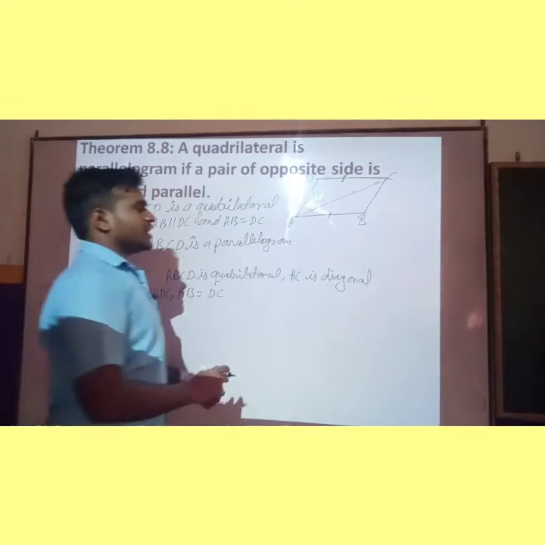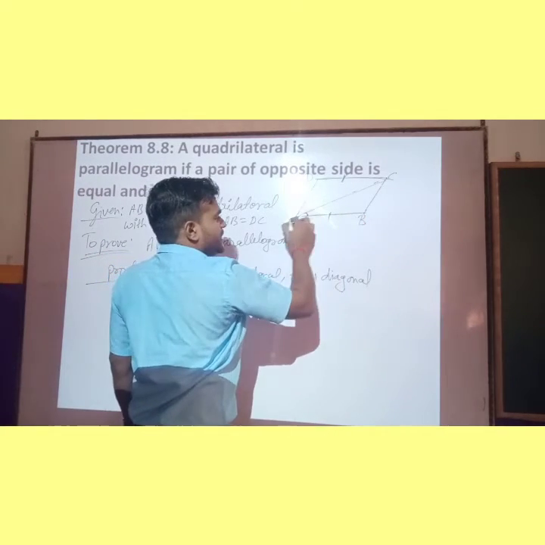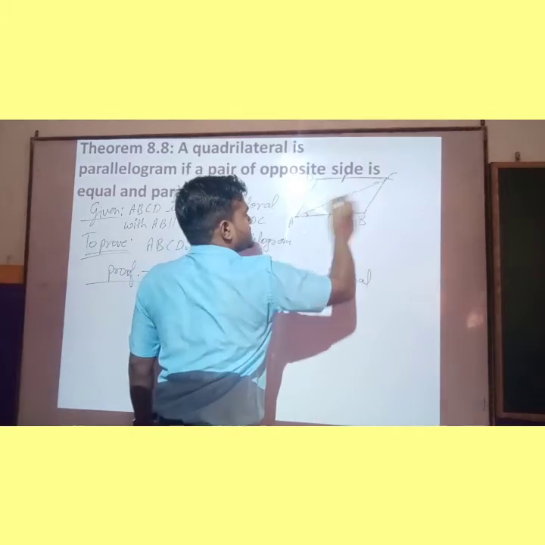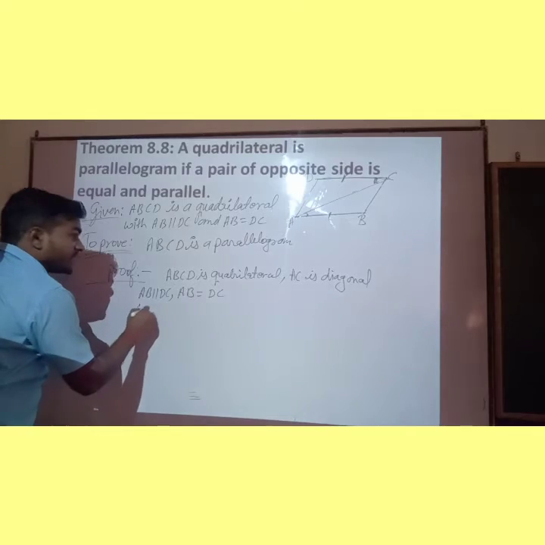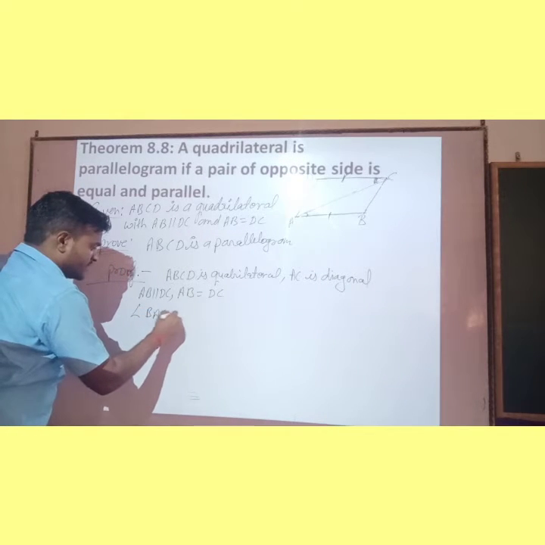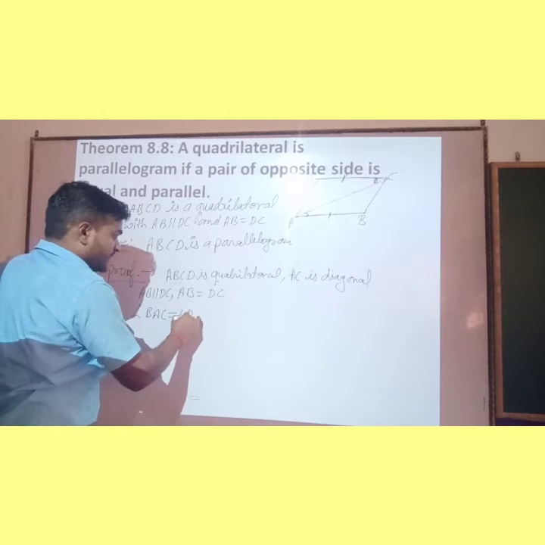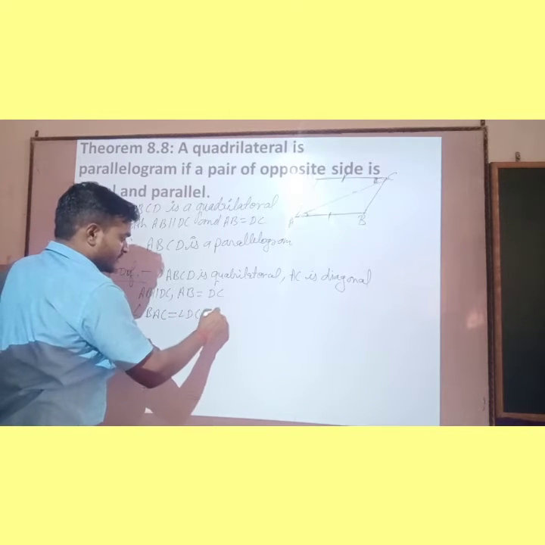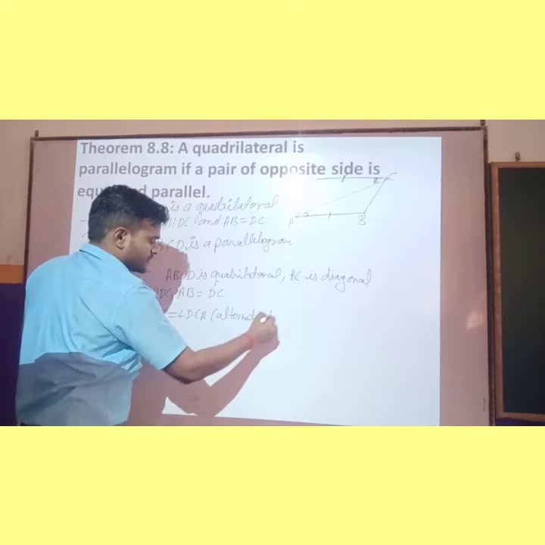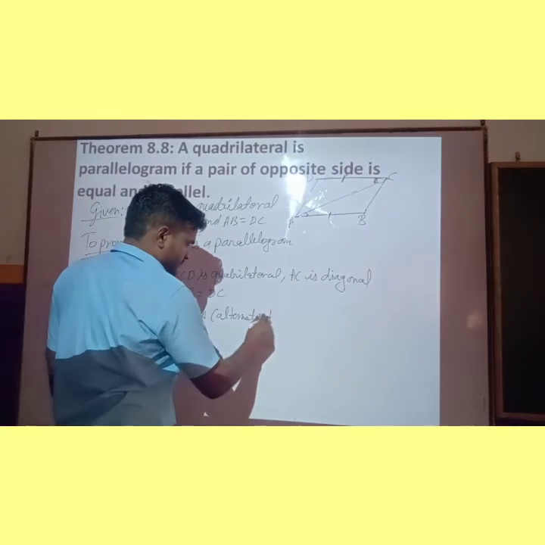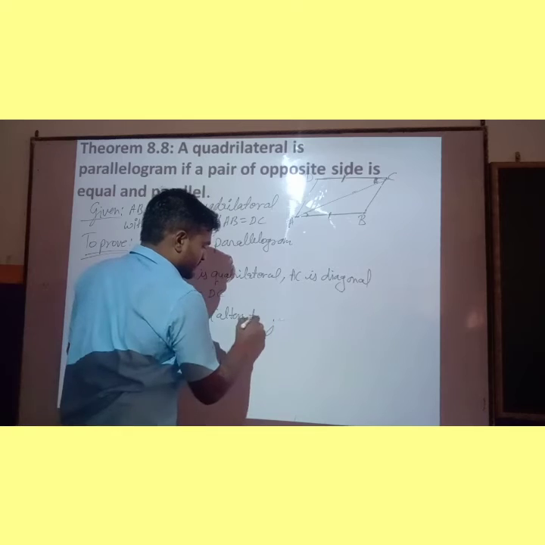If AC is a diagonal, then children, angle BAC and angle DCA are both equal by alternate interior angles. So angle BAC is equal to angle DCA, alternate angles, right?